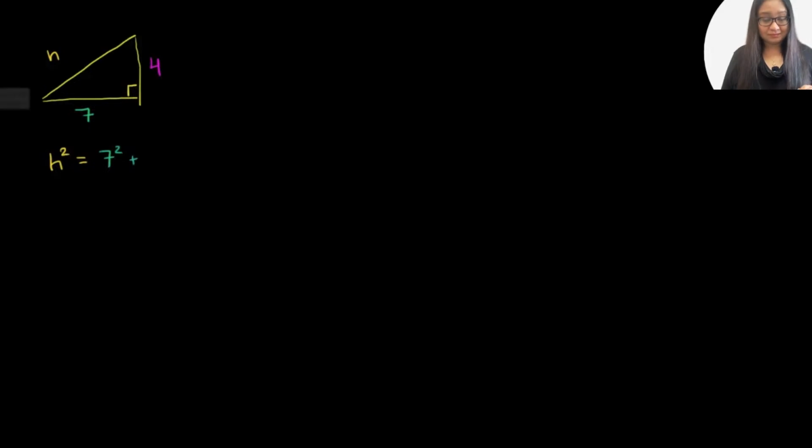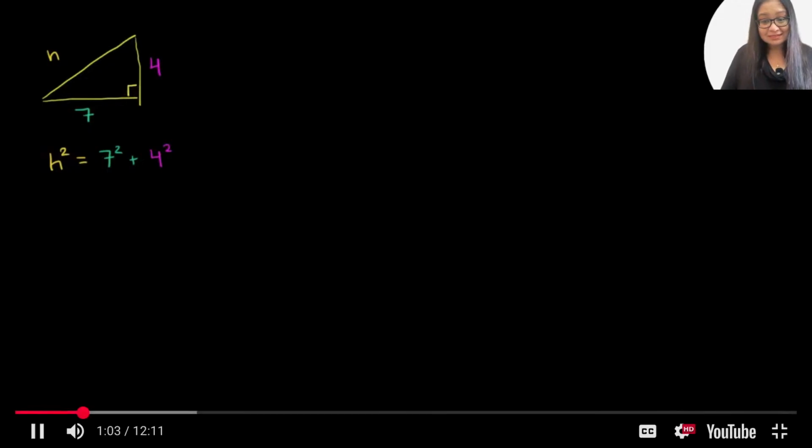So let's say that I have a triangle where this length down here is 7, and the length of this side up here is 4. Let's figure out what the hypotenuse is going to be. Let's call the hypotenuse h. We know that h squared is going to be equal to 7 squared plus 4 squared. We know from the Pythagorean theorem that the hypotenuse squared is equal to the sum of the squares of the other two sides.